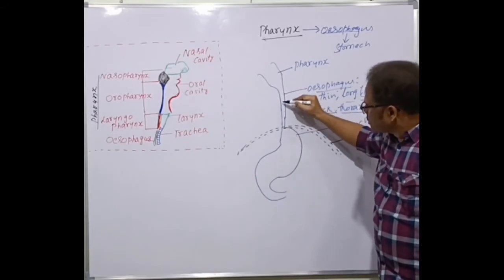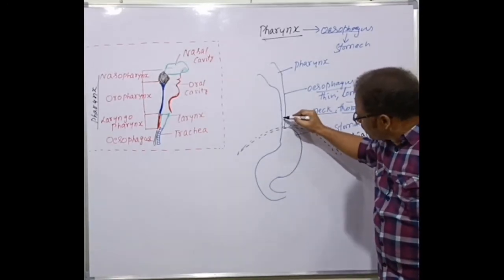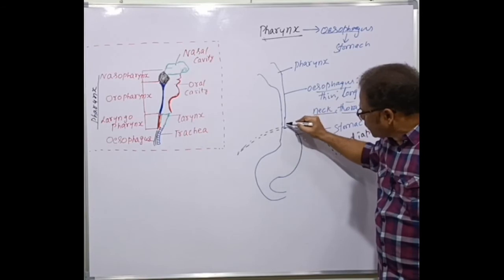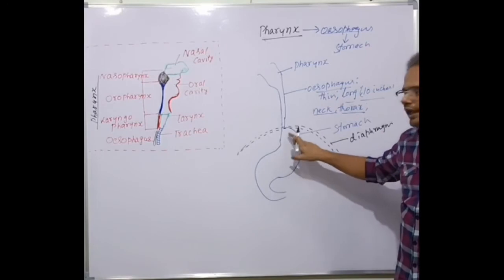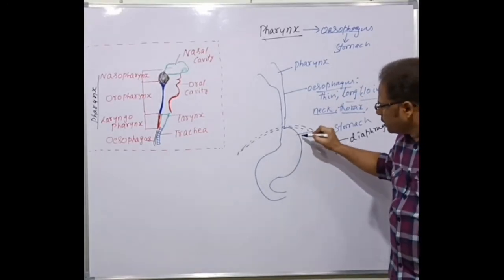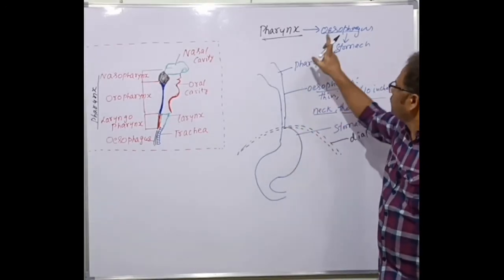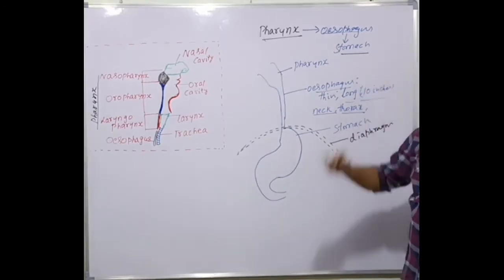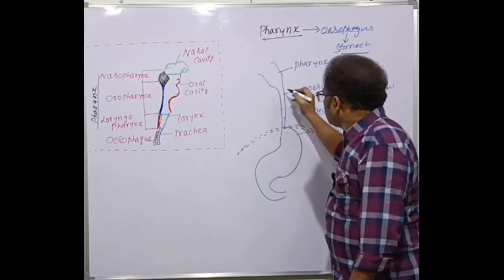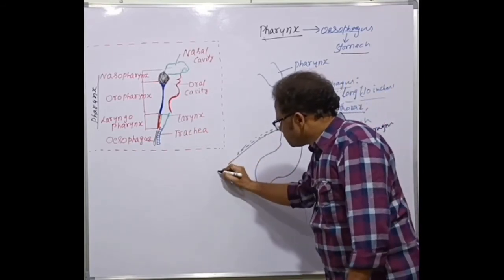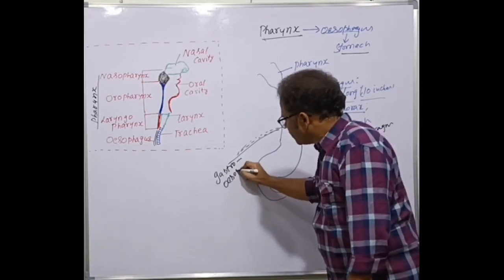This esophagus pierces the diaphragm like this and enters the abdomen. There it joins the stomach region. This is the upper part of the stomach. That is, the esophagus continues as the stomach. And here is a structure called the esophageal sphincter, the gastroesophageal sphincter.